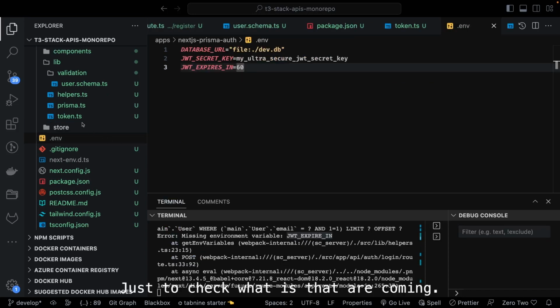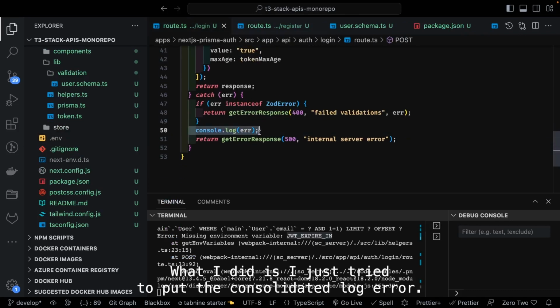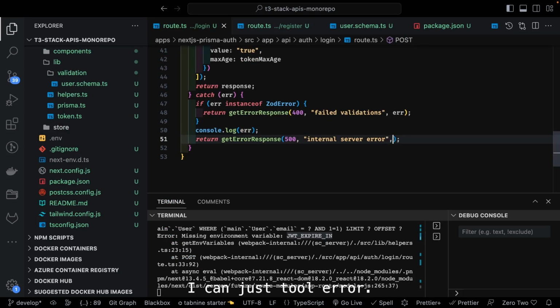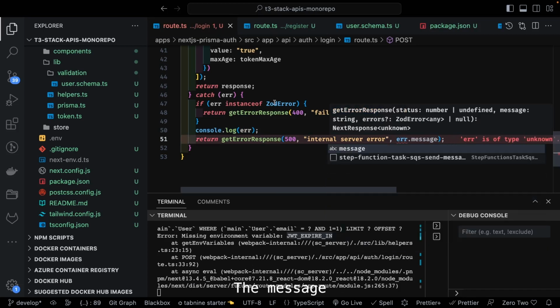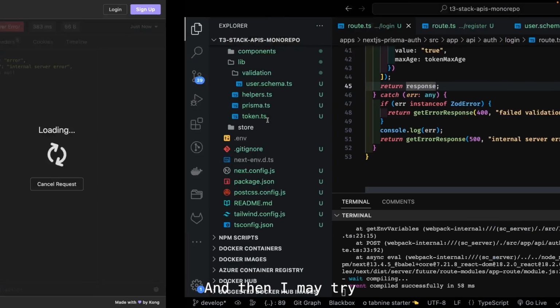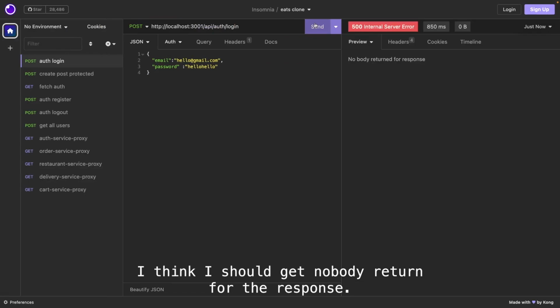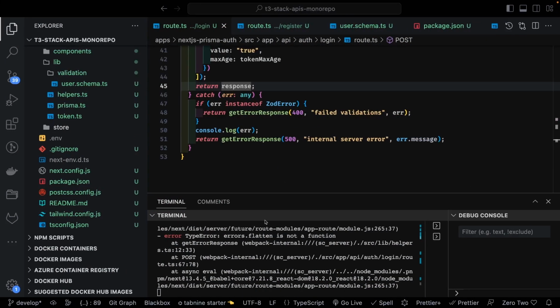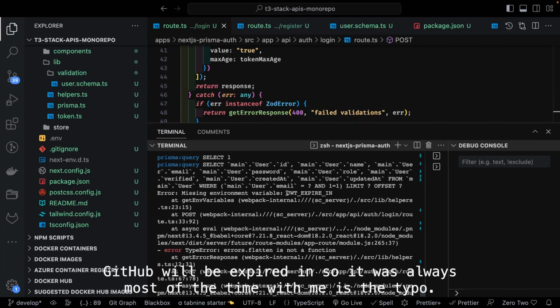Okay, just to check what error is coming, what I did is I put a console.log of the error. It was not reporting this correctly. I can just do error.message. Error is type any, and then if I try this, I think I should get no body returned for the response. So here you can see what the error is. The error exactly is JWT expire in. So most of the time with me, it is a typo.